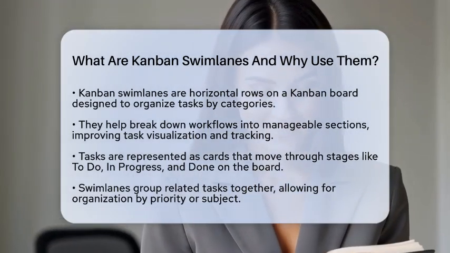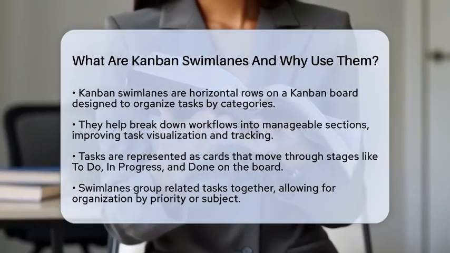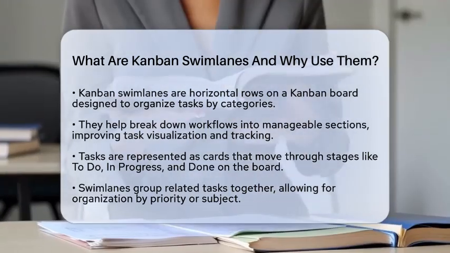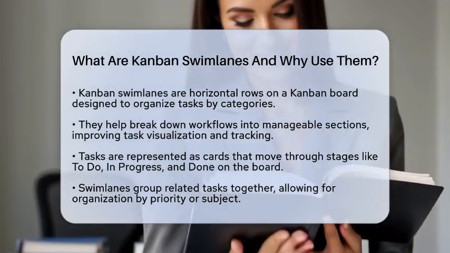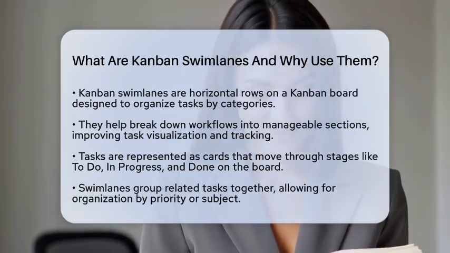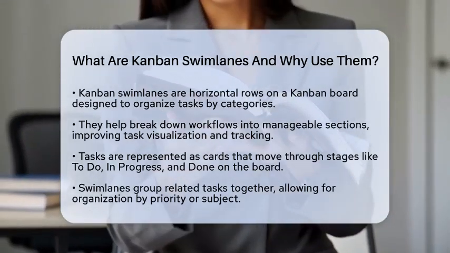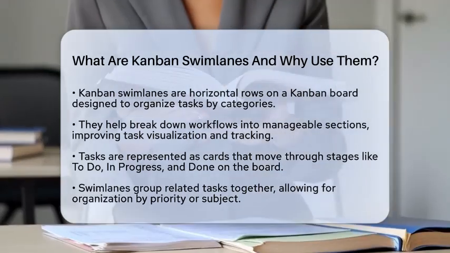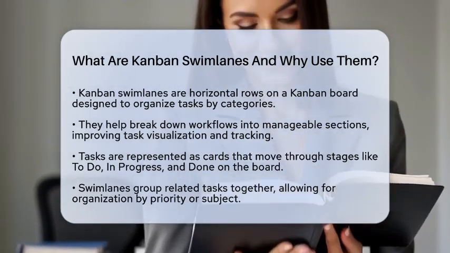Kanban swim lanes are horizontal rows on a Kanban board that help organize and separate tasks based on specific categories. This setup allows you to break down your workflow into manageable sections. By doing this, you can visualize, prioritize, and track your progress more effectively.